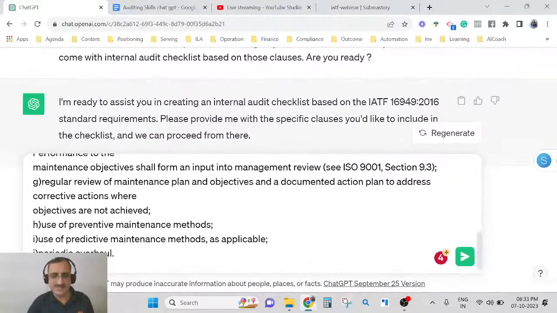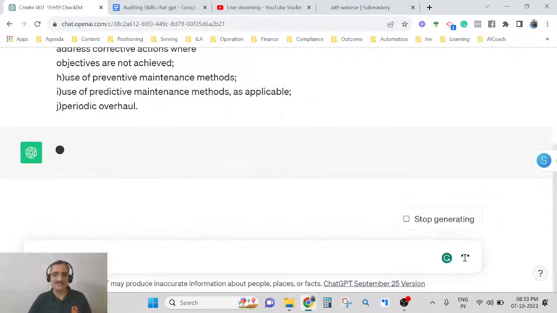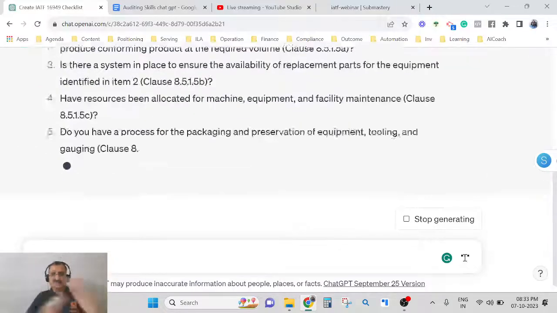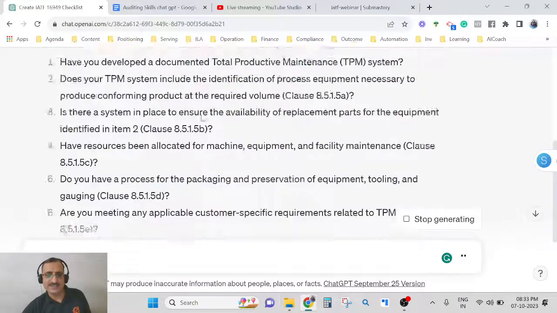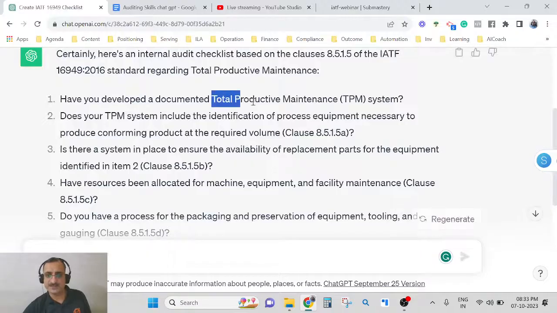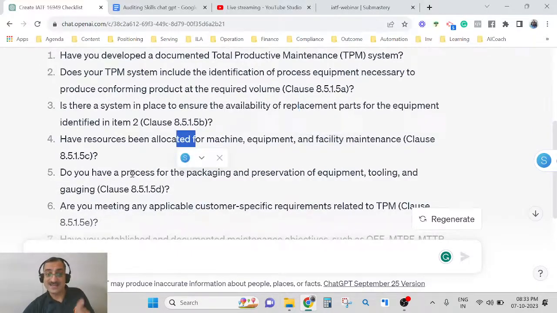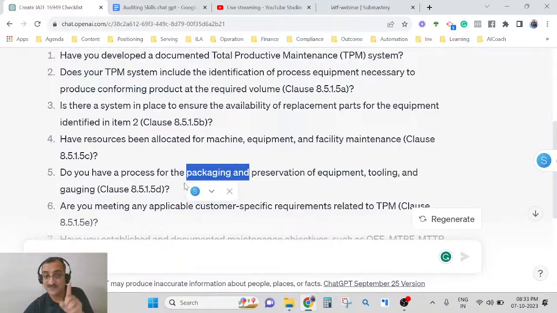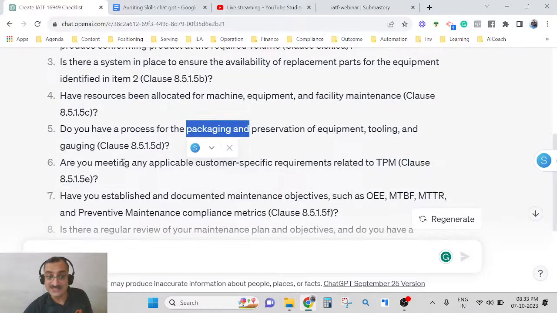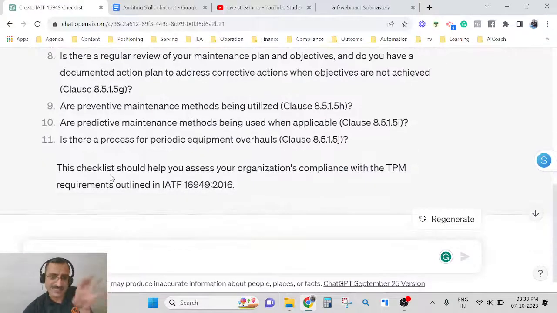Now let's see the magic. I'm going to press the button. Can you see, it is coming up with the questions. Have you deployed a TPM system? Does your TPM system include identification of process equipment? Is there a system in place for availability of replacement parts? Have resources been allocated? Does the packaging and preservation of equipment? Can you see this? It has given me somewhere around 11 checklist questions.